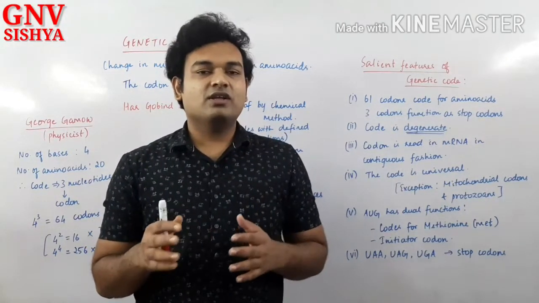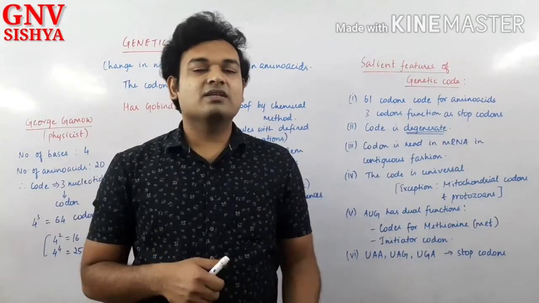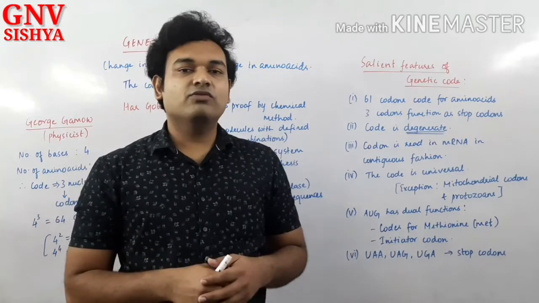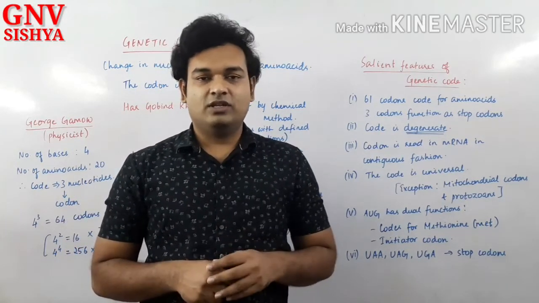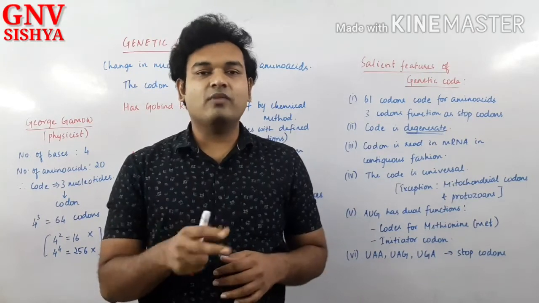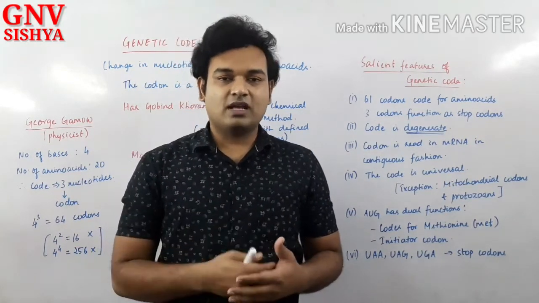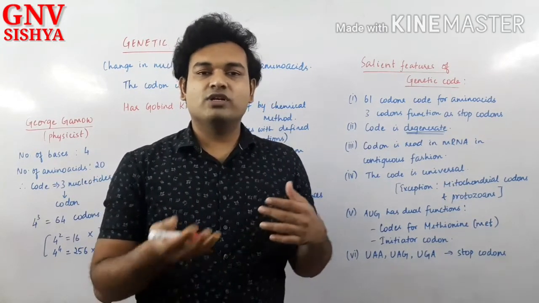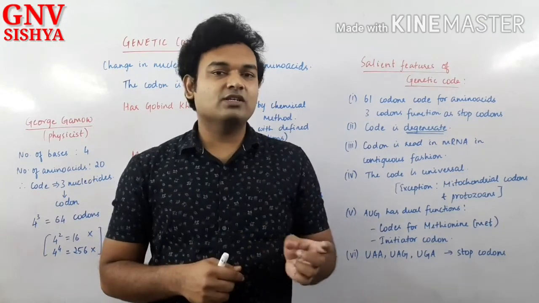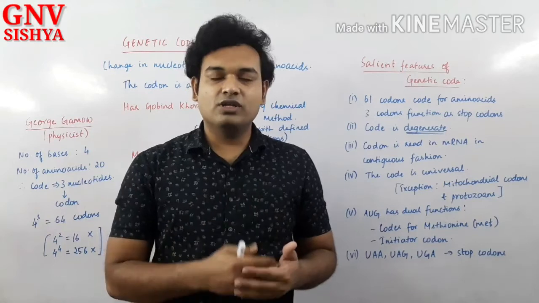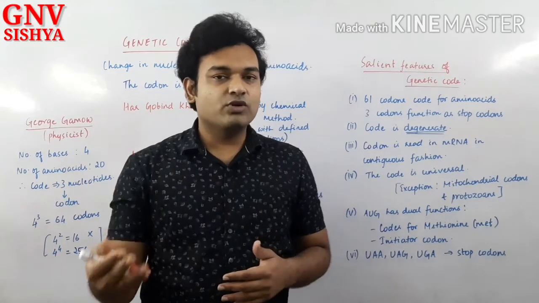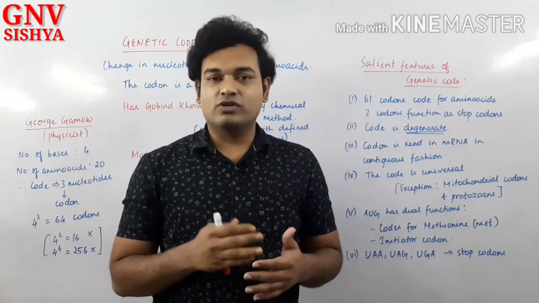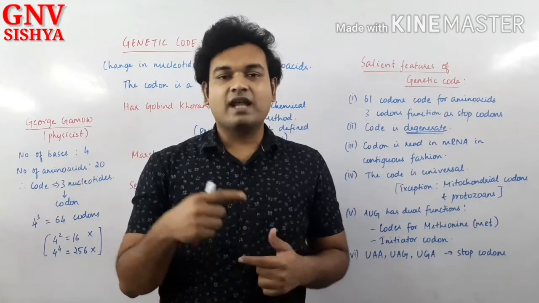In every process of translation, the mRNA sequence is read and it is helpful in the formation of what? In the formation of a peptide sequence. The meaning of peptide sequence is a sequence of amino acids. So with the help of messenger RNA, a sequence of amino acids is produced. How did that sequence of amino acids come from the mRNA sequence? mRNA sequence consists of nucleotides, correct? So how do these nucleotides produce the protein sequence or the amino acid sequence? That is what we are going to discuss. The relation between nucleotides and amino acids.